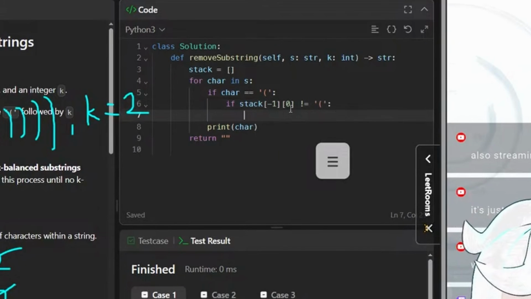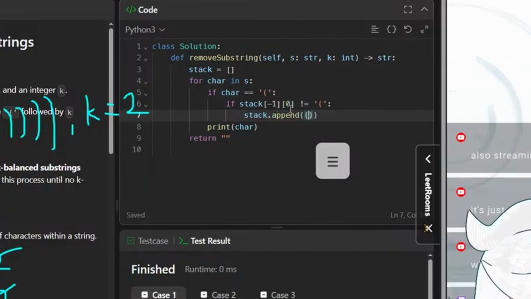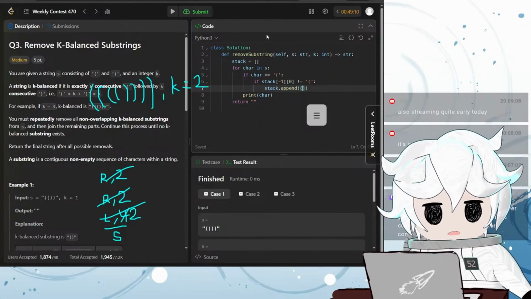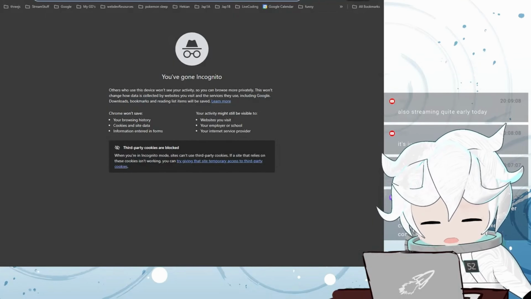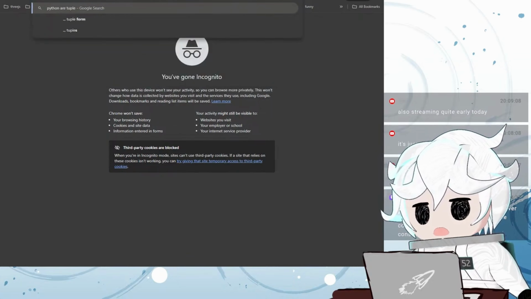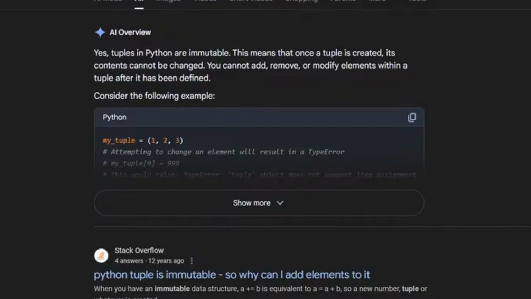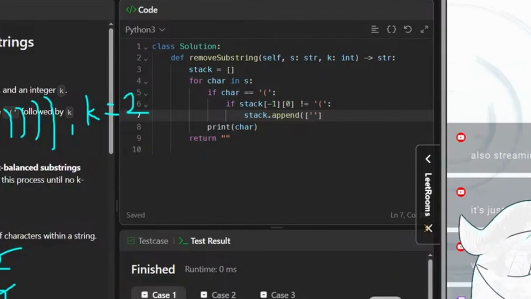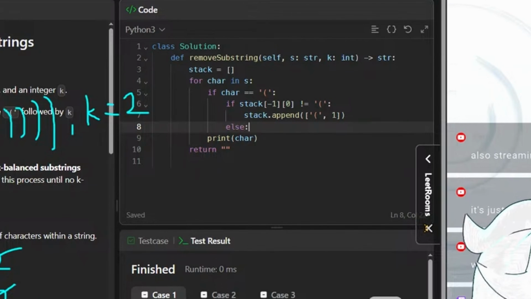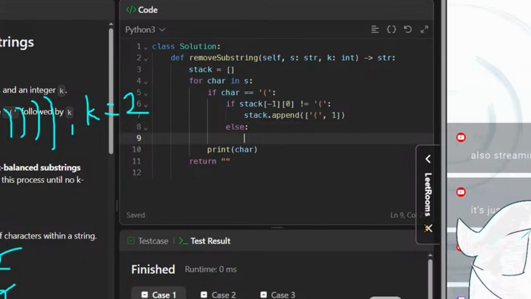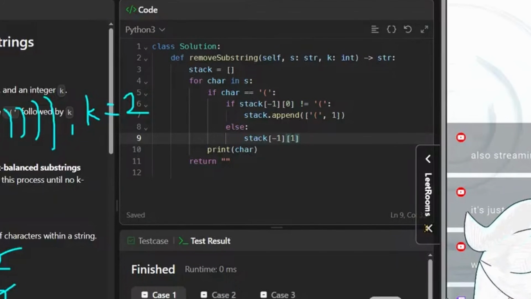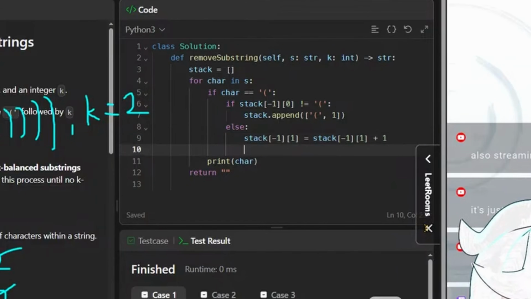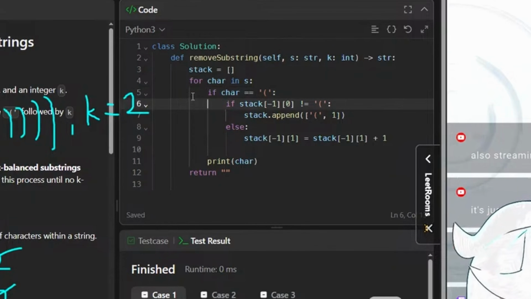Then you do stack.append tuple of. Is tuple the right way to go? You can't modify tuples, can you? Tuples are immutable. Python, are tuples immutable? Yes, tuples are immutable. I should store a list. Append a list where the beginning is like this. That's what we're tracking, and you start the count with 1. Else, you do the last element of the stack, -1. The first element is equal to stack -1, first element plus 1, I think. Yeah, okay. Okay, I think we're on the right track.